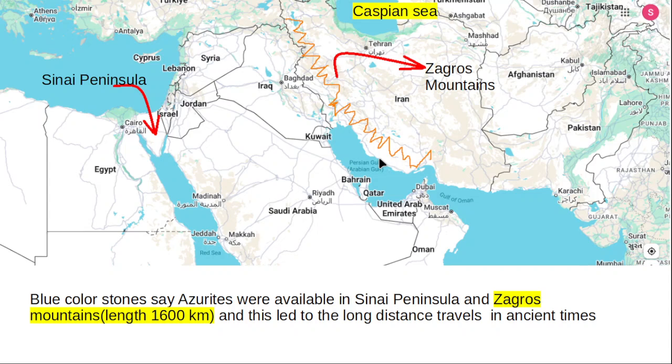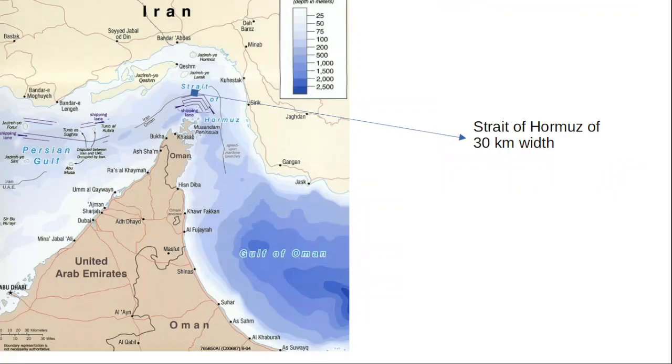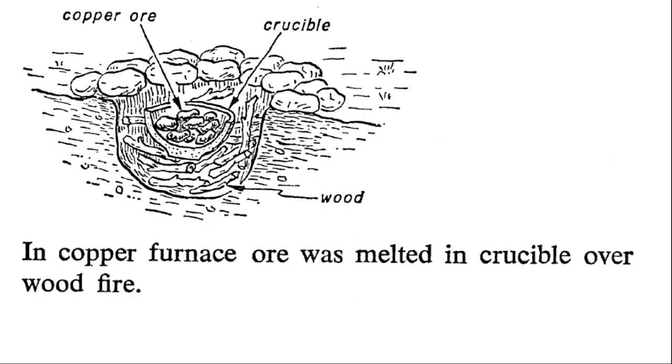Otherwise long distance travel had become very burdensome, very hard, and whenever people find difficulty, they invent new things to overcome those difficulties. So in the process, the ancient people invented the wheel. The wheel is one of the biggest inventions in the history of the world, and these are all copper age weapons.